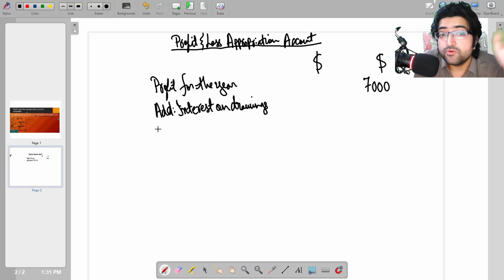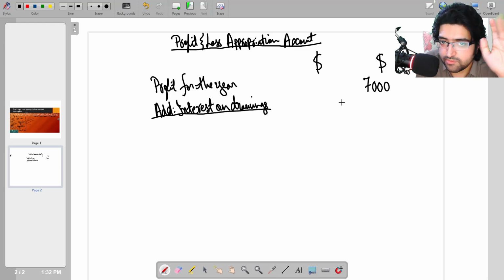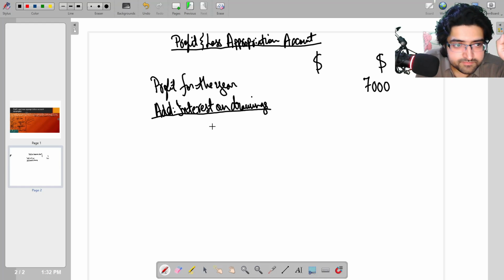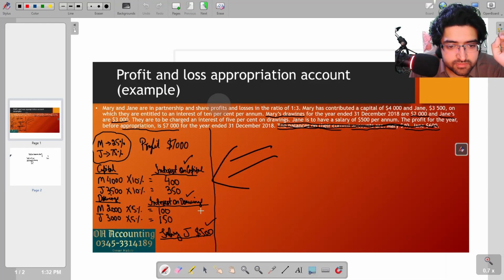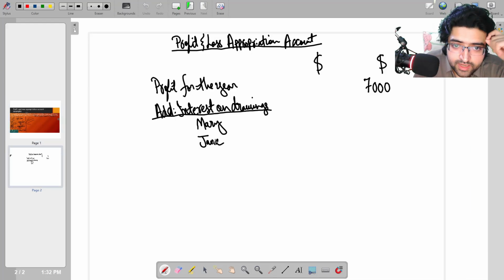This is the part of the format as explained to you in the earlier slide. Now try to remember this, okay? Keep this in mind. The first thing you have to do is add interest on drawings to the profit for the year. So Mary, the first partner, and then Jane, the second partner. Okay, let's pick the data from the rough work. Interest on drawing for Mary was 100 and for Jane was 150. So I can simply write it here, 100 and 150.